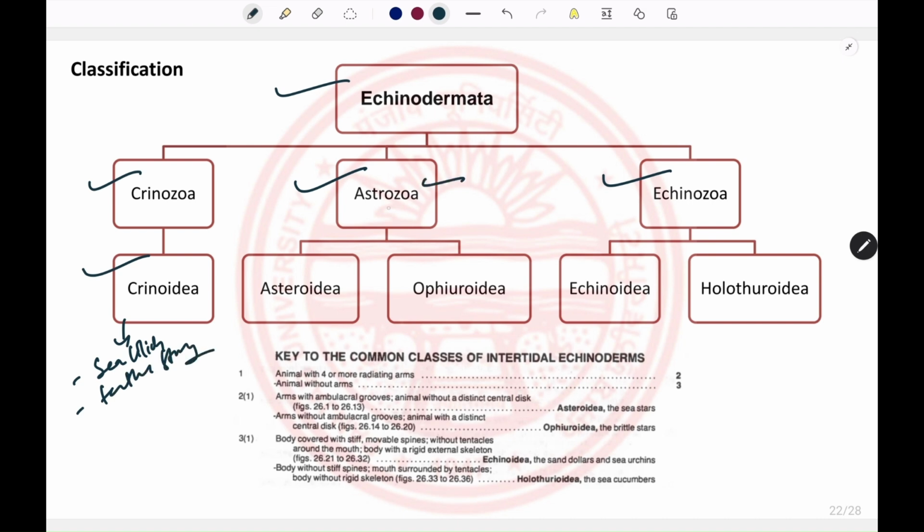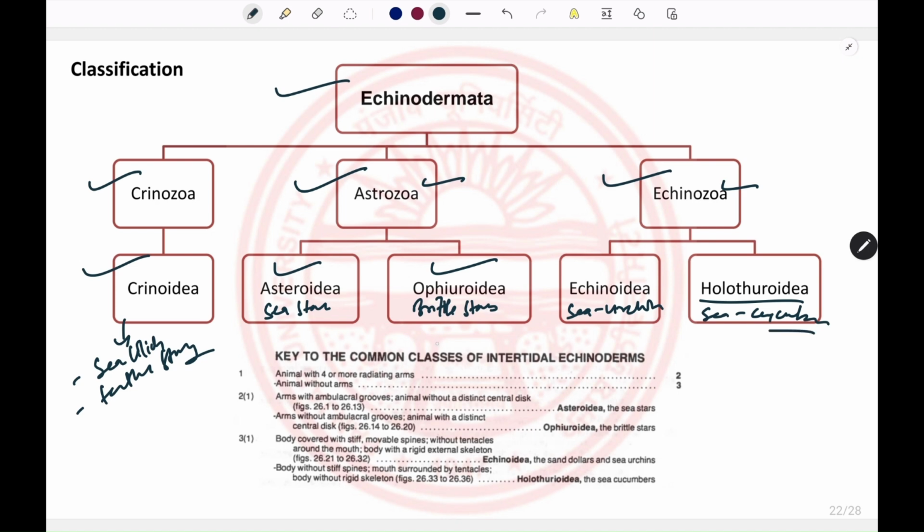The subphylum Astrozoa includes two classes, Asteroidea and Ophiuroidea. Asteroidea include the sea stars, and Ophiuroidea includes the brittle stars. The subphylum Echinozoa includes two classes, Echinoidea and Holothuroidea. Echinoidea include the sea urchins, and Holothuroidea includes the sea cucumbers.